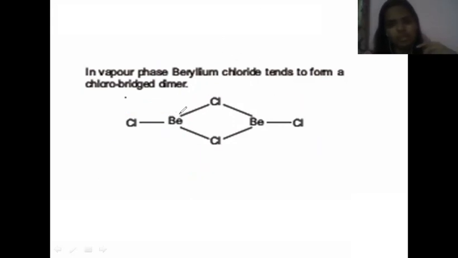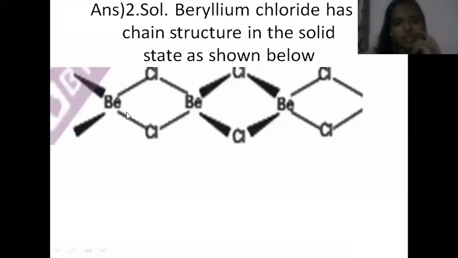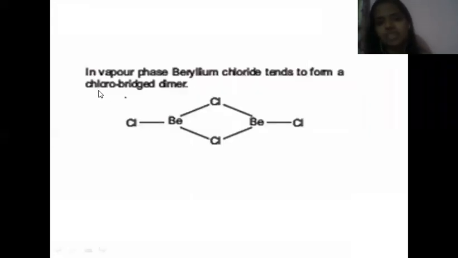It is not that stable, because the polymeric form is stable: there are 8 electrons around beryllium, so it is not that electron deficient.